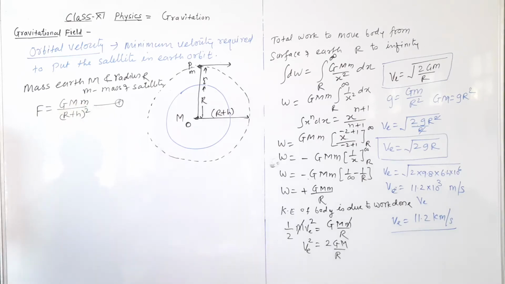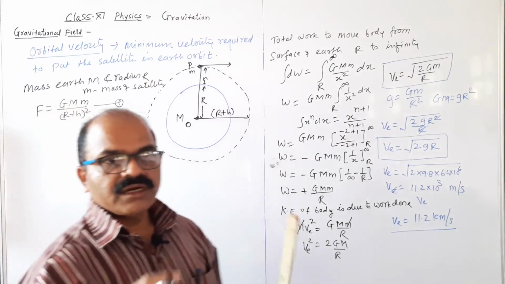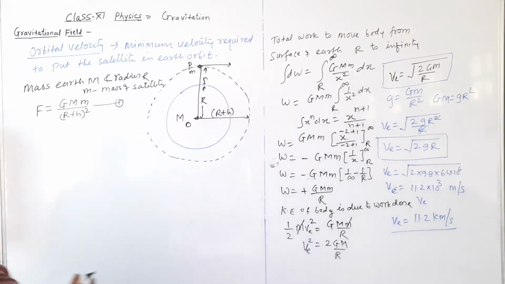When a satellite is revolving around the earth, it has a centripetal force.